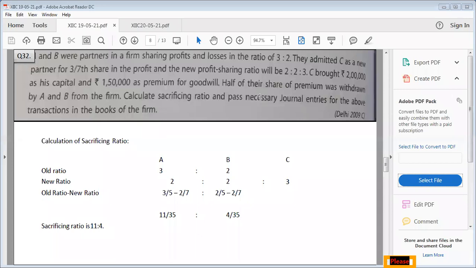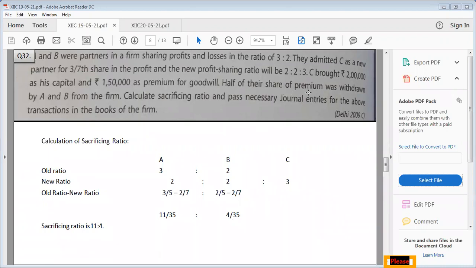All right. Now the first entry for bringing of capital and premium for goodwill. So it will be cash account debited, to C's capital, to premium for goodwill 1,50,000. Second entry, premium for goodwill account debited to A, to B, and 1,50,000 will be distributed in the ratio of 11:4. So 1,10,000 will be taken by A and 40,000 will be taken by B.